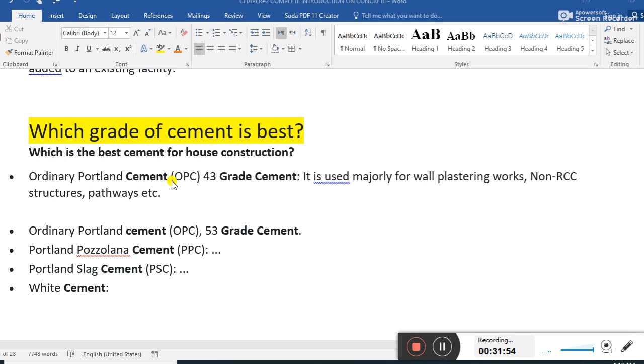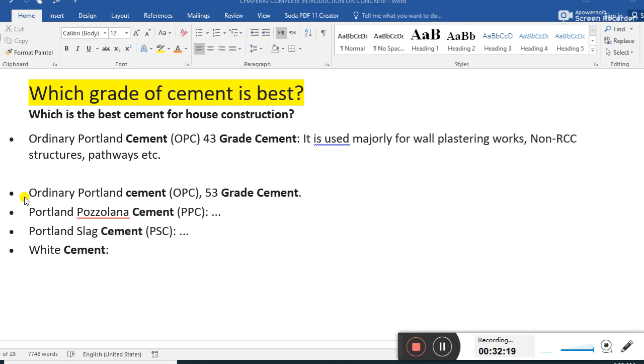Ordinary Portland cement, OPC grade 43 cement. It is used majorly for wall plastering works, non-RCC structures and pathways. Guys, OPC, ordinary Portland cement grade 43 is used for plastering work, non-RCC structures and some pathways. And ordinary Portland cement OPC grade 53 cement. This is another cement grade.